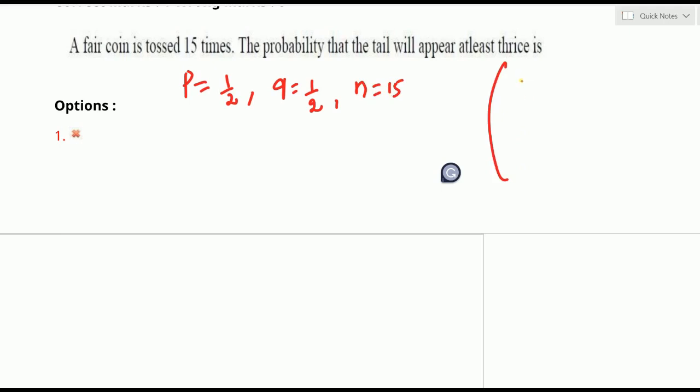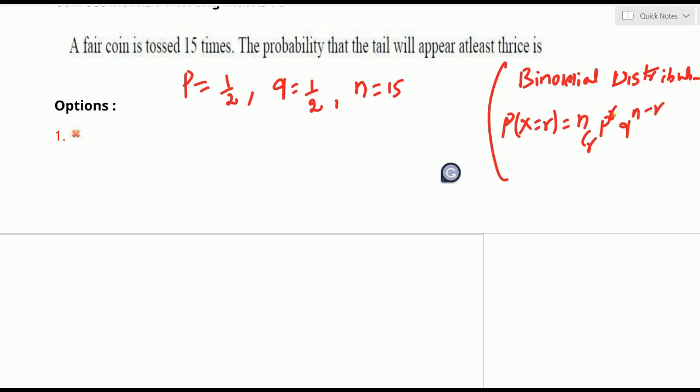You have to recall the binomial distribution. According to the binomial distribution, P of x is equal to nCr P power r, Q power n minus r. This one you use for the probability of a certain r. Here it is asking the probability that tail will appear at least thrice. At least means minimum thrice, so we can take P of x greater than or equal to 3. We can start from 3, 4, 5, minimum 3 up to 15.